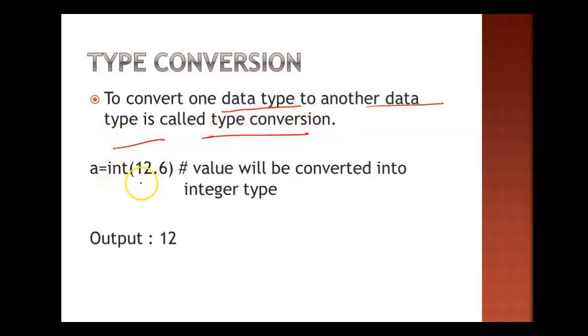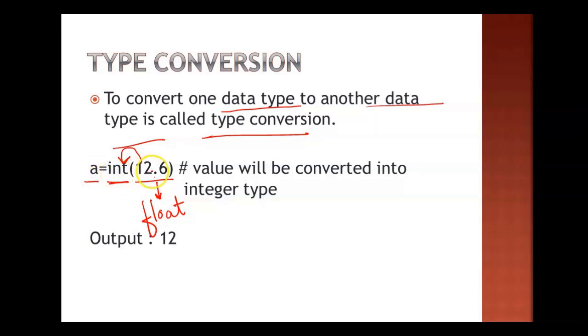Now please check, the value is 12.6, which is a float value, but my requirement is to work only with an integer number. So what can be done? I can convert it into integer. So this is what is written here, int. That means this value we are converting into integer data type, and after that I am storing it into a variable.